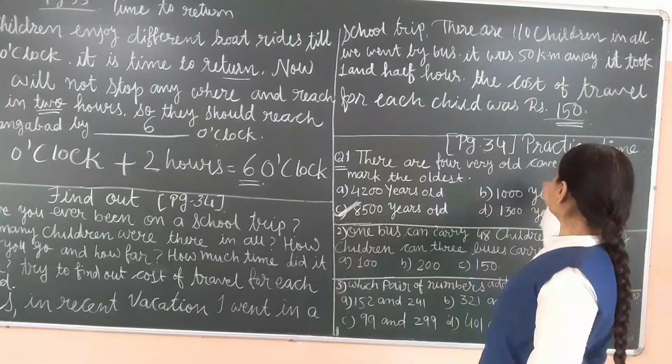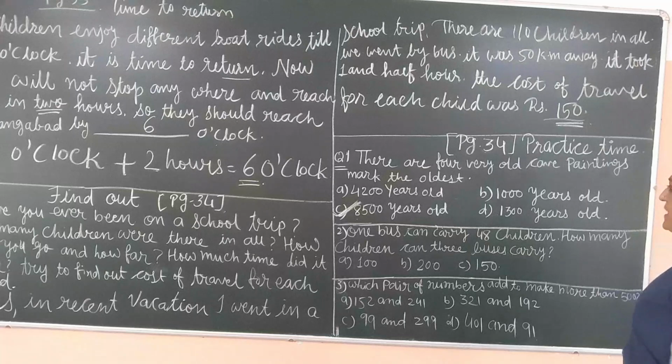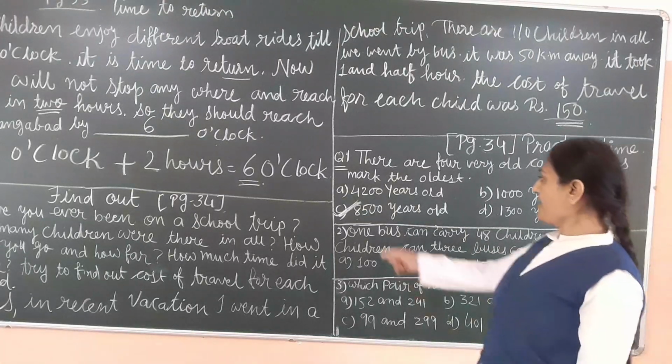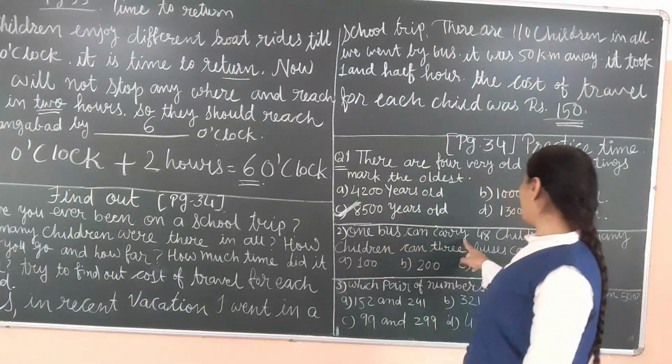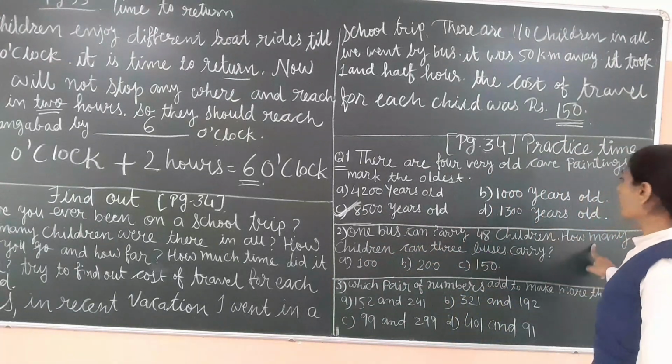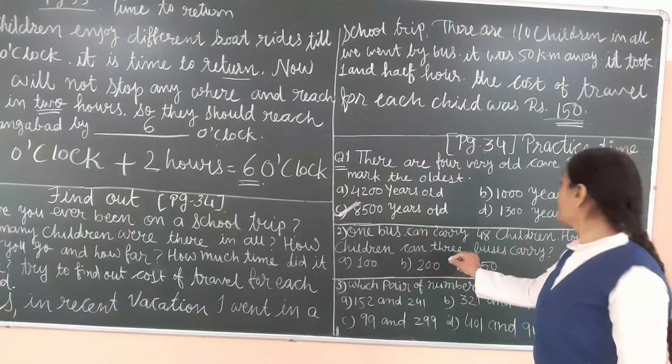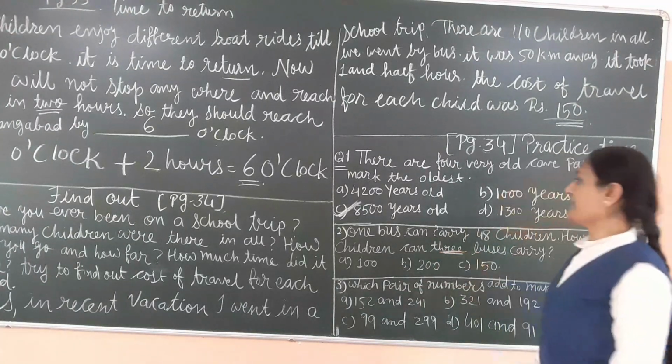8,500 is the oldest cave painting. Now here the second question is given: one bus can carry 48 children. How many children can 3 buses carry?